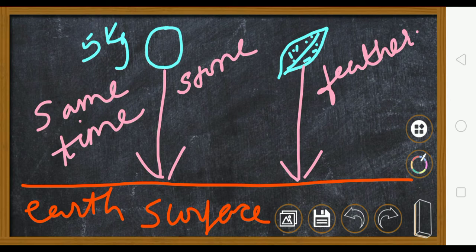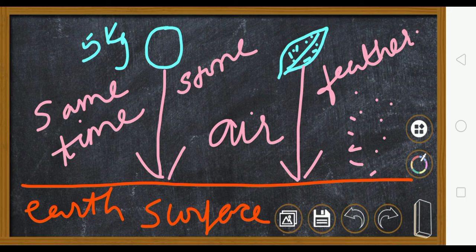Why? Because of air. Air also offers resistance. Because of the air, the feather will have a random motion, like this, and it will come down moving like this. So it will take time and the stone will come down fast.